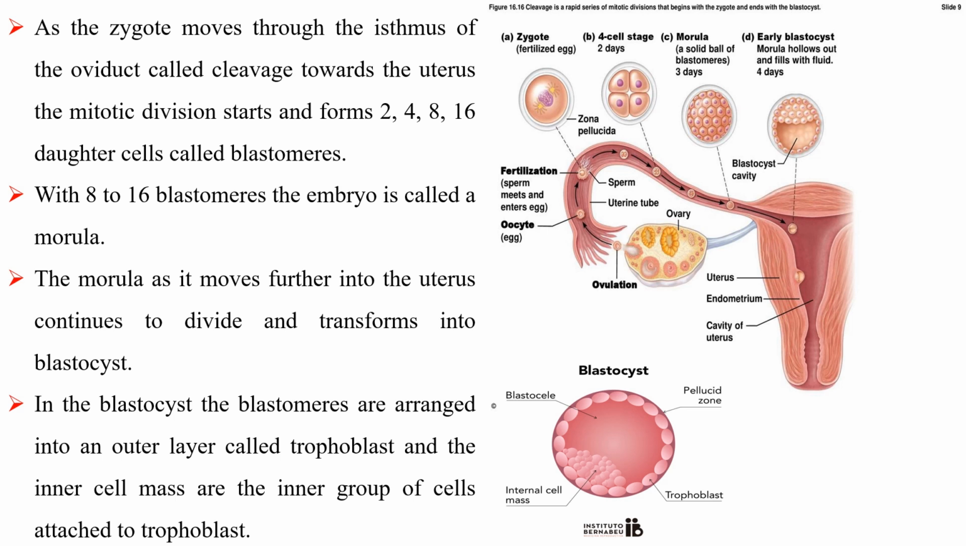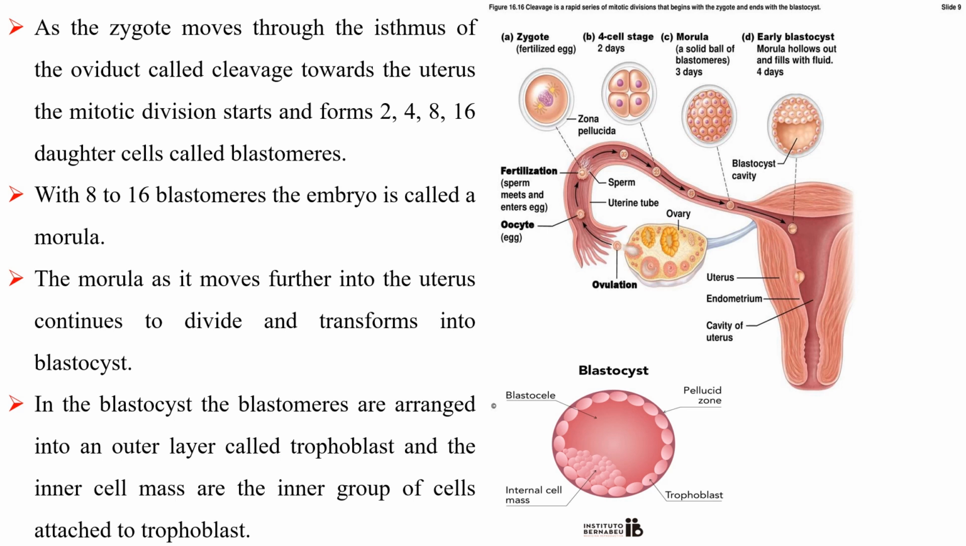As the zygote moves through the isthmus of the oviduct, called cleavage, towards the uterus, the mitotic division starts and forms 2, 4, 8, 16 daughter cells called blastomeres. With 8 to 16 blastomeres, the embryo is called a morula. The morula, as it moves further into the uterus, continues to divide and transforms into a blastocyst.